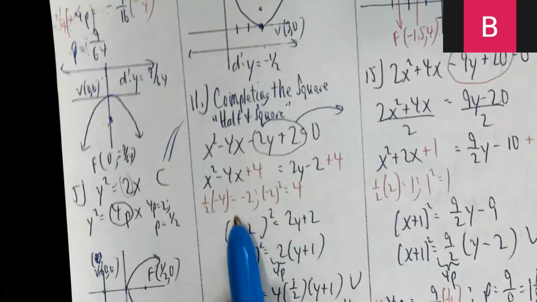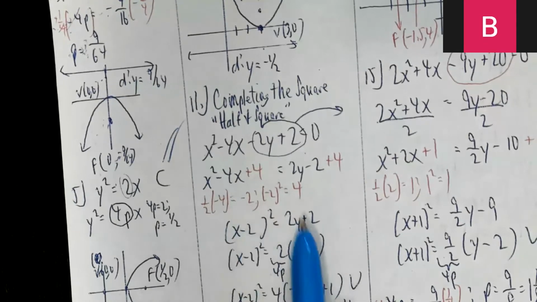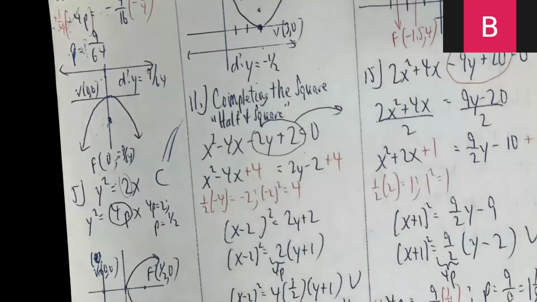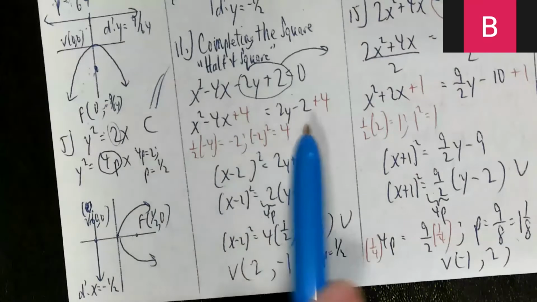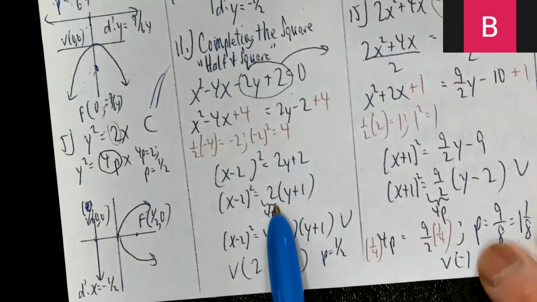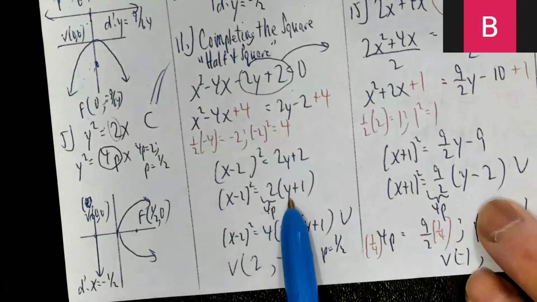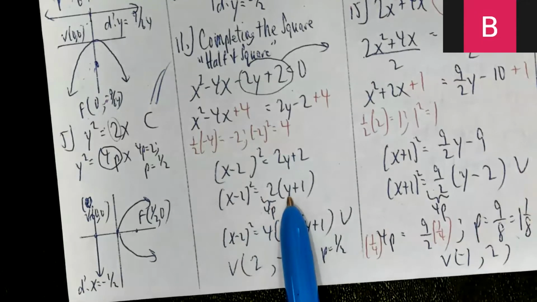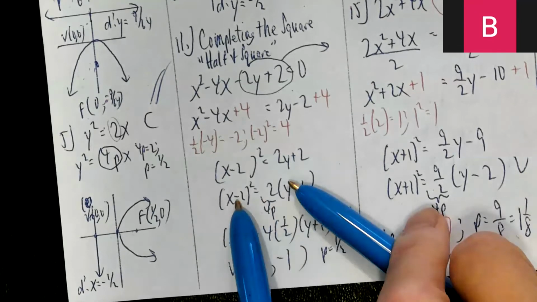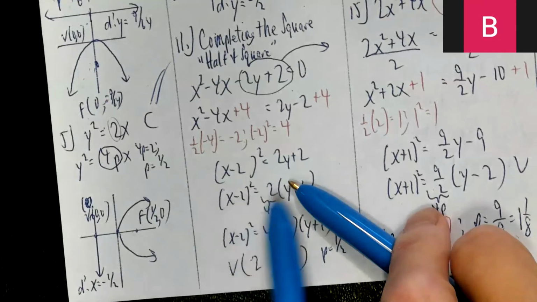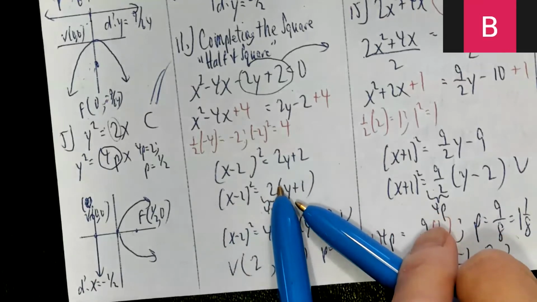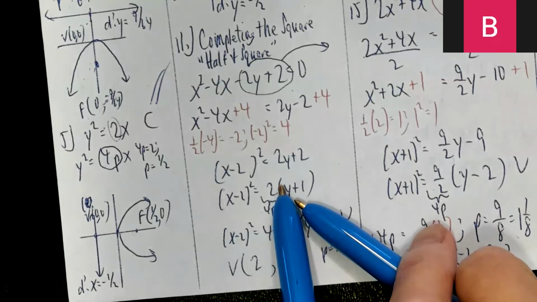Now this factors into (x minus 2) quantity squared. So you want to write it as something squared. This becomes 2y plus 2. Factor out the 2, so you have 2 times (y plus 1). Now this looks like the translated conic section that I'm talking about. I stuck in an expression, conic section. That's parabola, ellipse, hyperbola: conic, C-O-N-I-C.